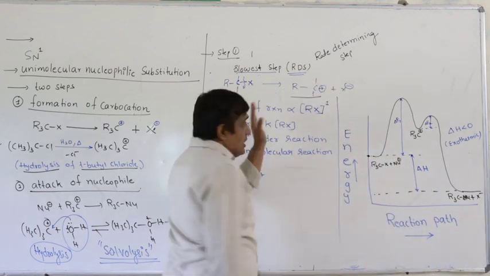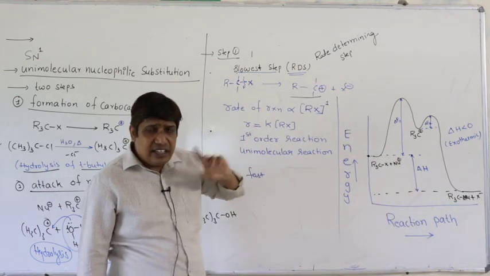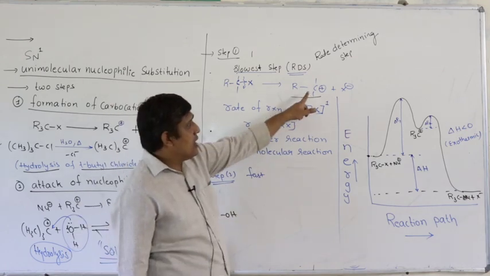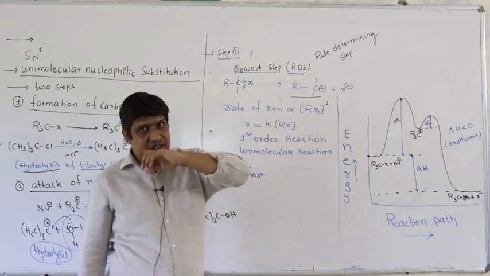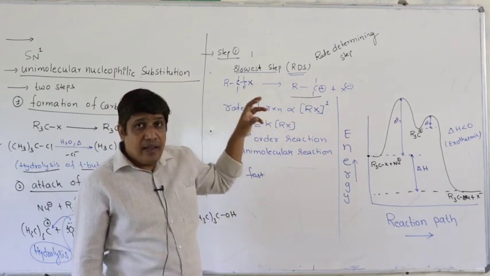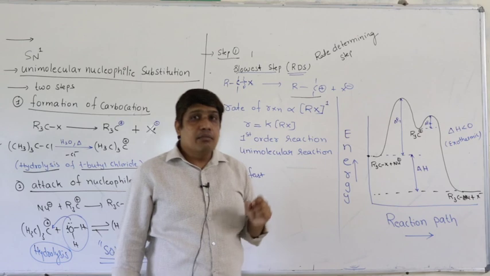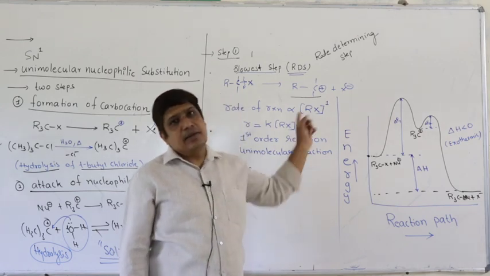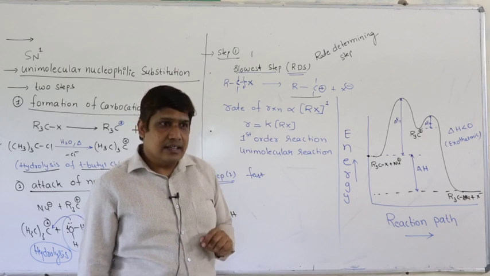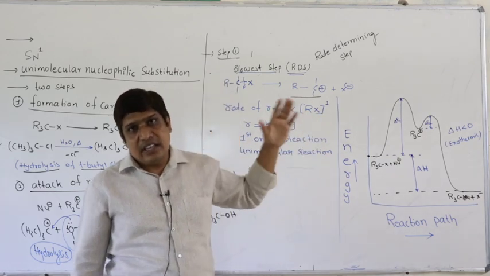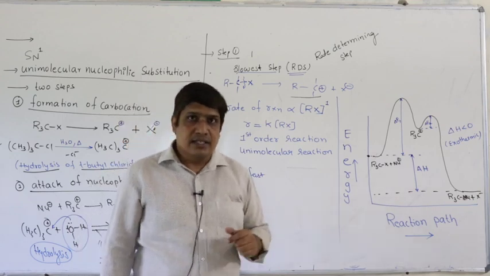Anyway, just before this we have studied that charge is bad, whether it is positive charge or negative charge. Here carbon carries which charge? Positive charge. If there is any substituent which decreases the magnitude of the positive charge, then the stability of the carbocation increases. If the stability of the carbocation increases, then the rate of SN1 reaction increases, right?